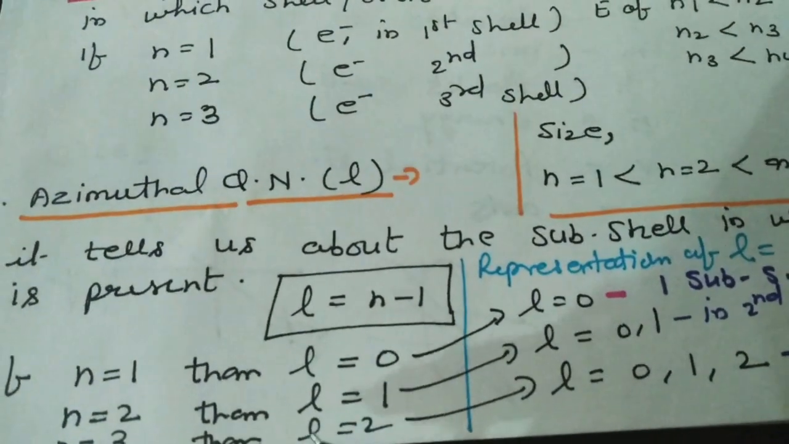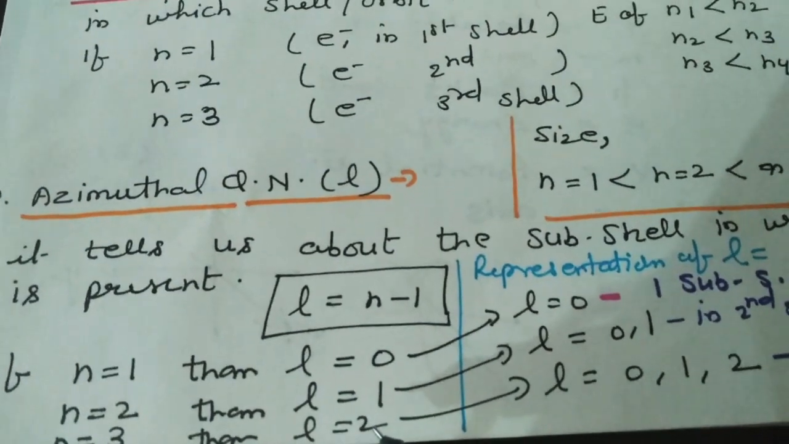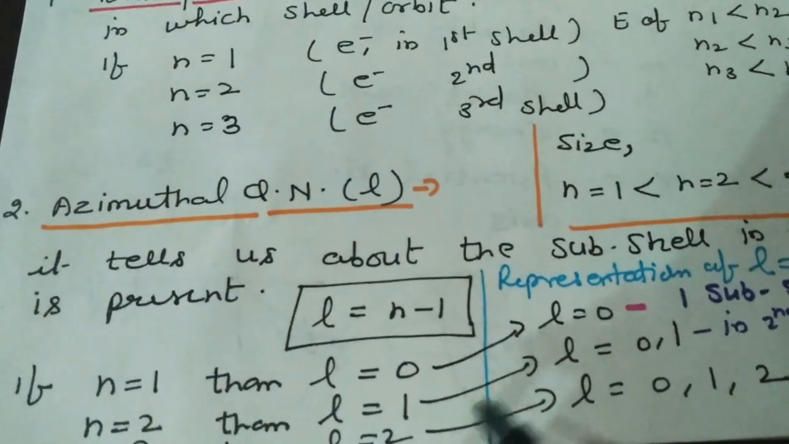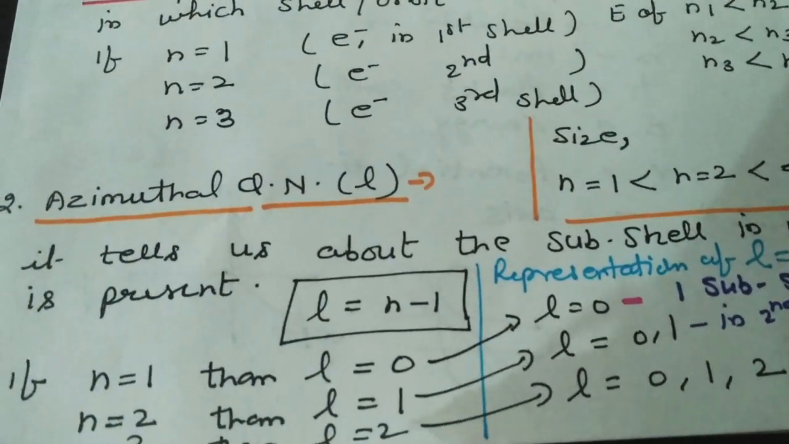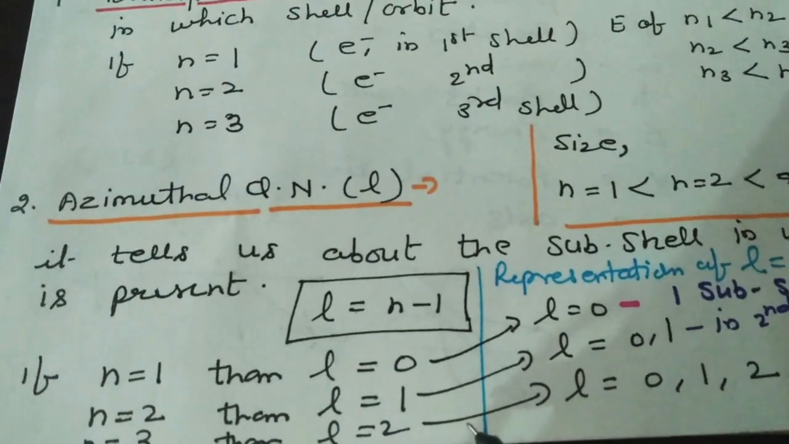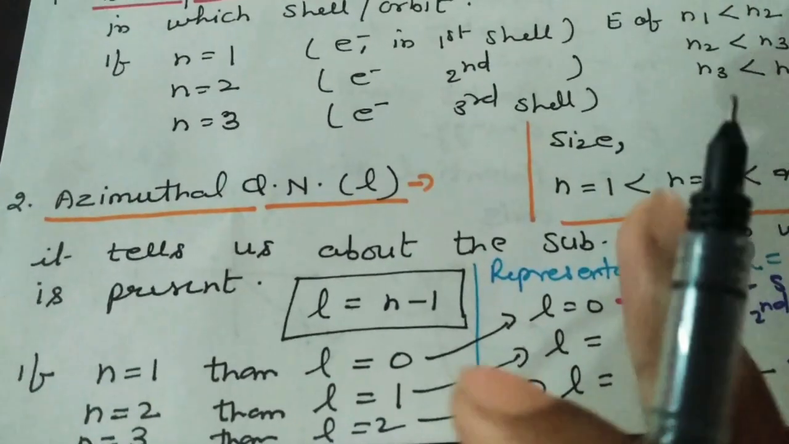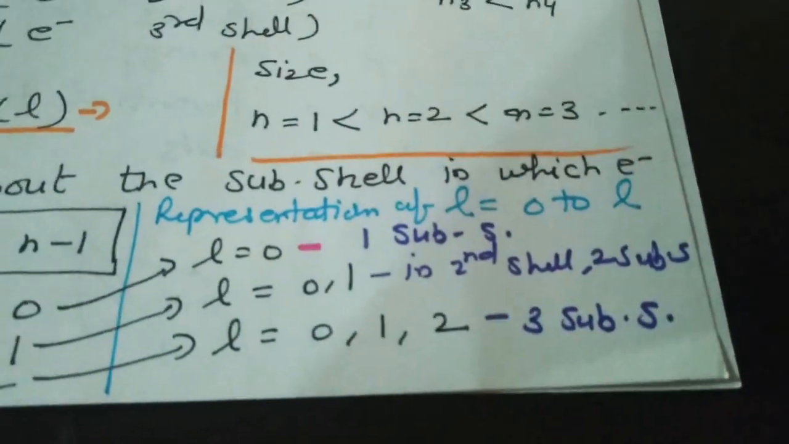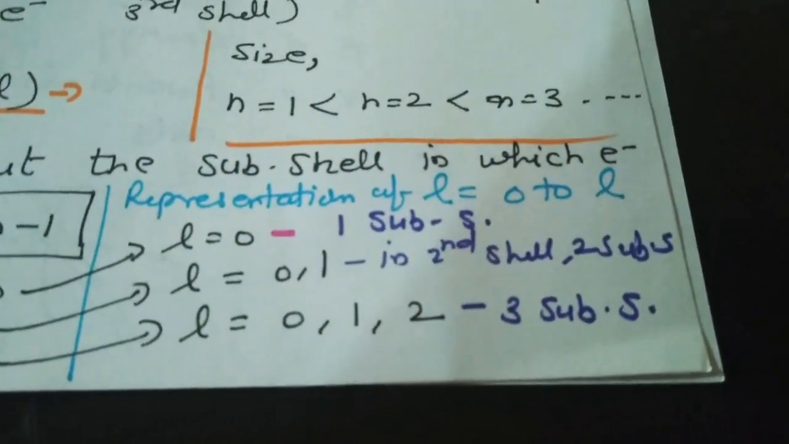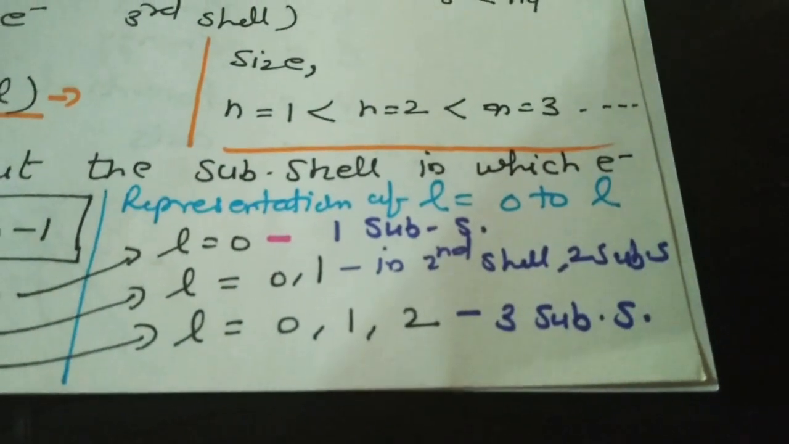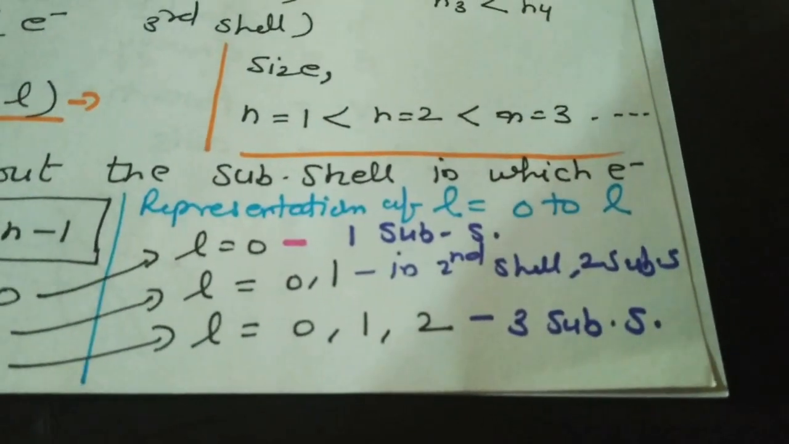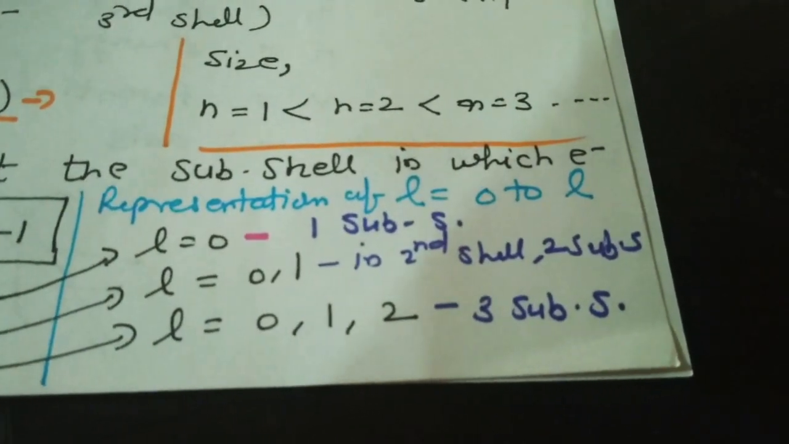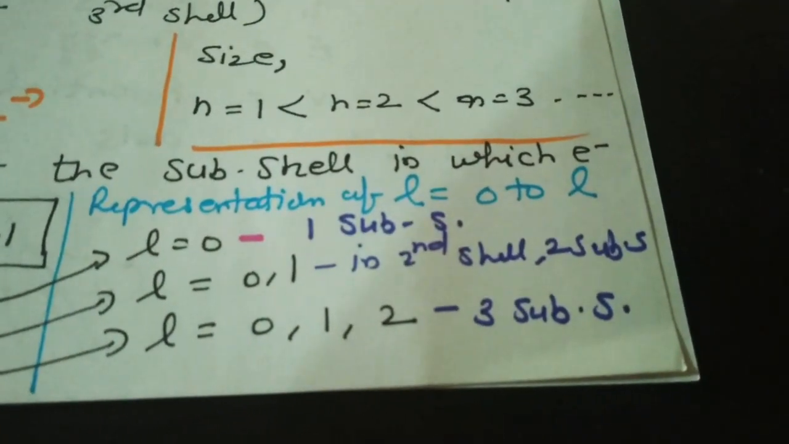Okay. Now next is L equal to 2. So what will be the representation? 0, 1, then 2. And if it is 3, then 0, 1, 2, then 3. Understand? Now, if L equal to 0, it means what? That it has only one subshell. If L is 0 and 1, it means in the second shell there are two subshells.